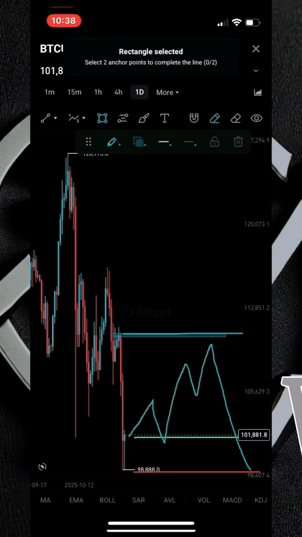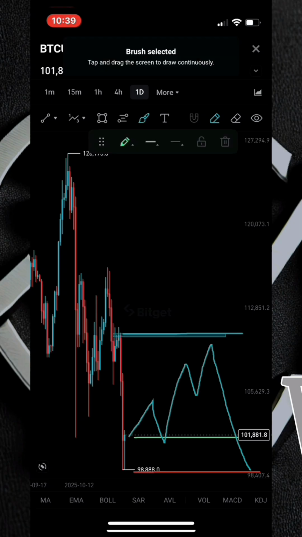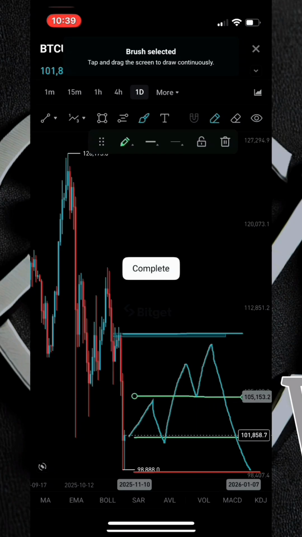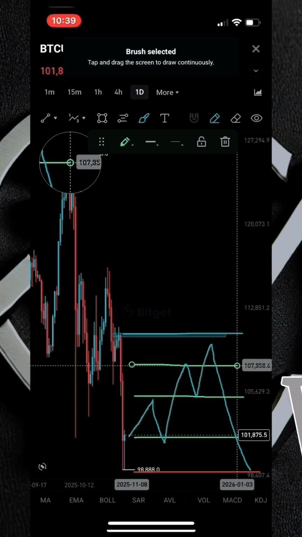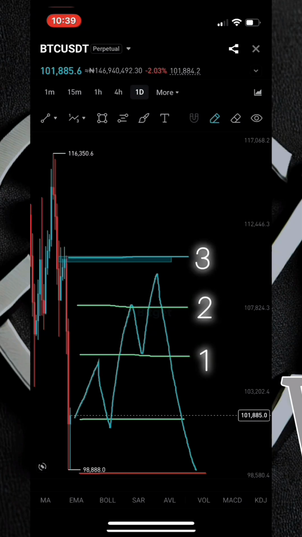Now, instead of you experiencing this kind of thing, when you set your multiple take profit levels, you are able to lock in some profits for yourself or even reduce your losses. Let me explain this. So let's say for example, this same trade, you decided to take a multiple take profits plan for it. So let's say you put the first take profit level right here and then the second take profit level at this point here, and then let this one be the third one. So let's call this take profit 1, take profit 2, and take profit 3. So that means you've set 3 different take profit levels, guys.